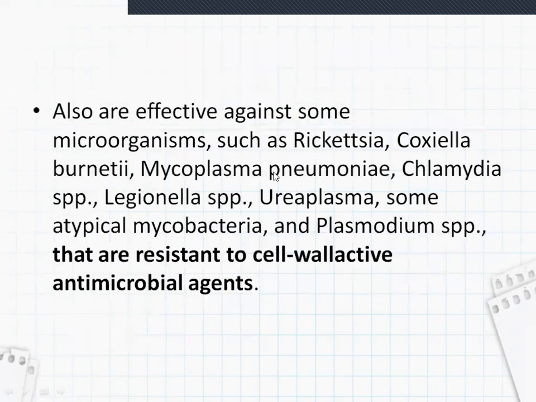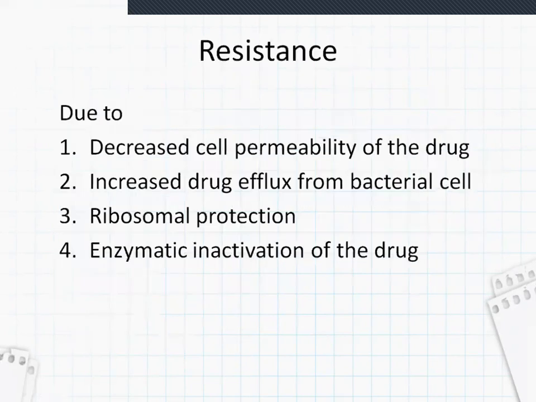They are also effective against some other microorganisms like Rickettsia, Coxiella, Mycoplasma, Chlamydia, Legionella, Ureaplasma, and some atypical mycobacteria, and Plasmodium species also. These Plasmodium species, which are resistant to cell wall active antimicrobial agents, will be vulnerable to the tetracyclines.